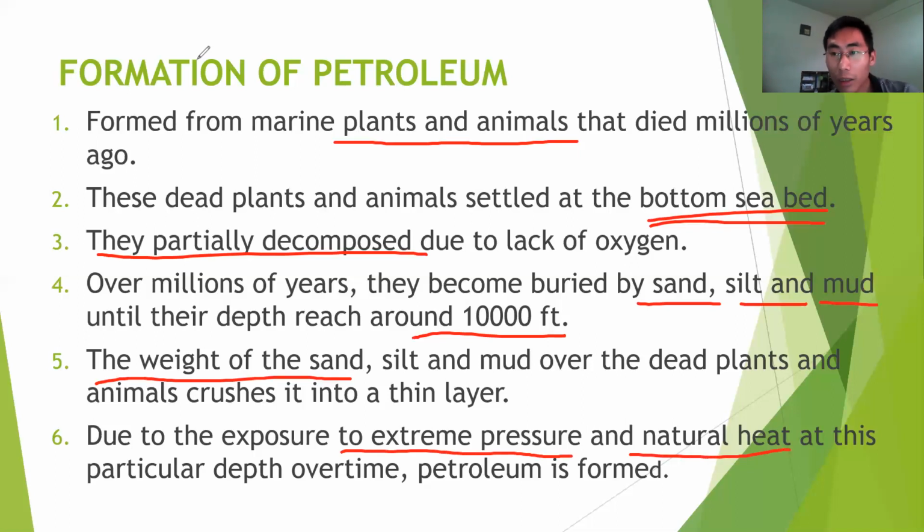See, natural heat is like, at the center of the earth is the core. Now the core is hotter than the sun. Some of the heat from the core tends to escape to the surface of the earth, right? So the remains of the plants and animals are continuously exposed to this heat as well. So this leads to the formation of petroleum.